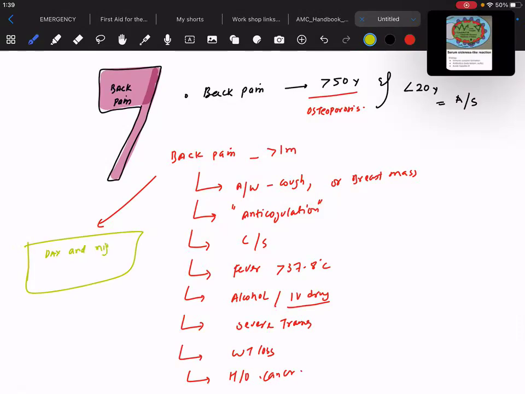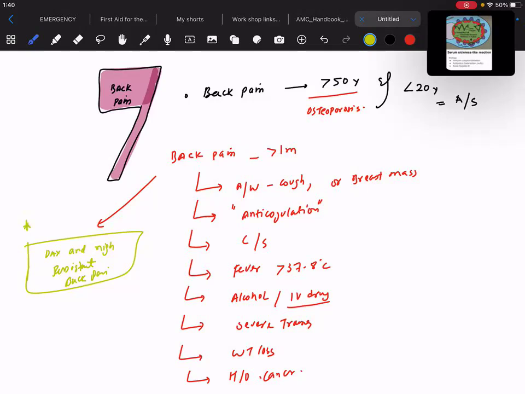Or they will sometimes tell you that there is a day and night persistent back pain. This is what is basically a red flag for the back pain. This is what you need to remember for the back pain part. And I don't think that there would be any other question which is asked in your exam. So this is more than enough for the back pain.